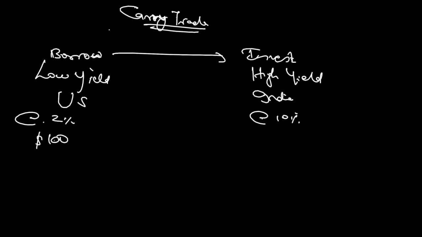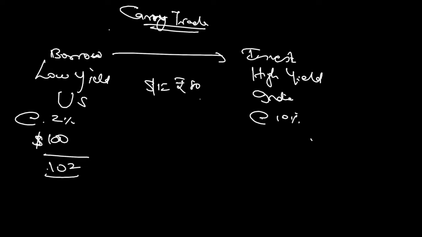So when will a company do this? We keep hearing about foreign institutional investors investing in India or not investing in India, so let's try to understand this. Let's say this is the scenario where $1 is equal to 80 rupees. An investor sees the opportunity here: in the US it is 2%, and in India it is a 10% rate of interest. He borrows $100 from the US at 2%, so after 1 year he is supposed to repay $102 to the bank.